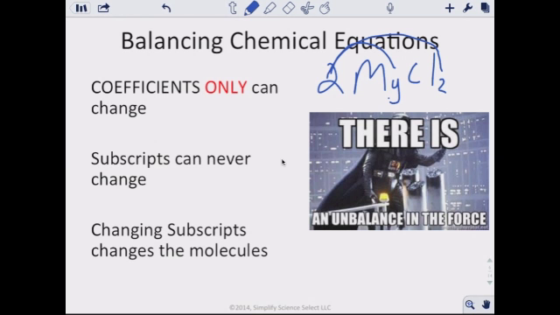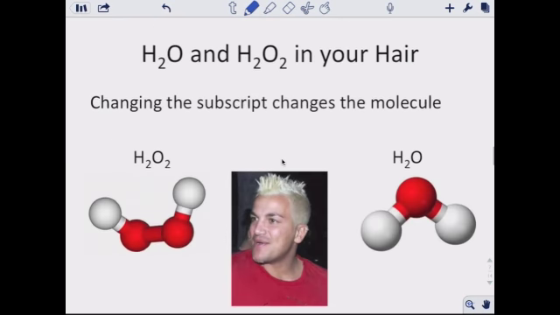One thing that you can't do is come into an equation and go, well, I need 2 magnesium, so therefore I'm just going to put a 2 right there. You can't add subscripts. You can never change the subscript, because if I make a simple change, it changes the molecule. Why is that a big deal?